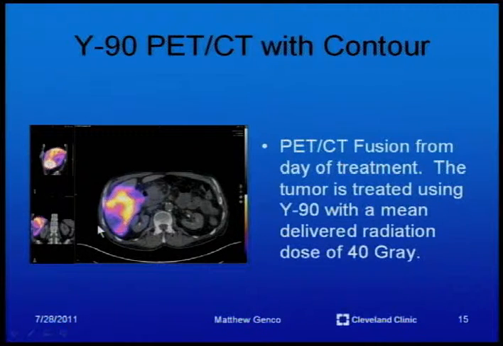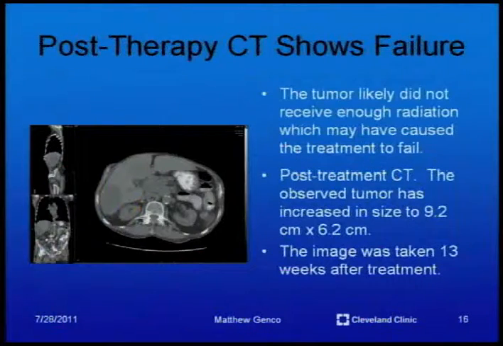An annulus is drawn because the center of the tumor is necrotic, which causes it not to uptake the yttrium-90 on the scan, whereas the outside rim of the contour is live tumor, which uptakes yttrium-90. This is the post-therapy CT, which shows failure. The tumor likely did not receive enough radiation, which may have caused the treatment to fail. This is the post-treatment CT, and the observed tumor has increased in size to 9.2 centimeters by 6.2 centimeters, and this image was taken 16 weeks after treatment.